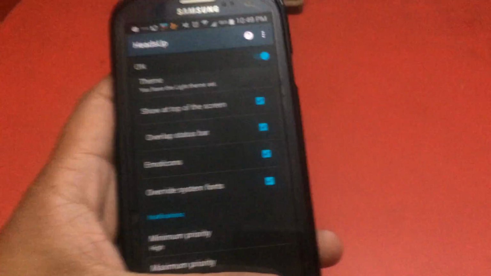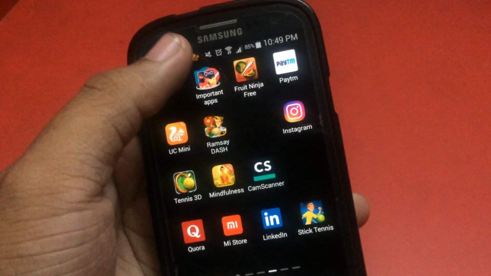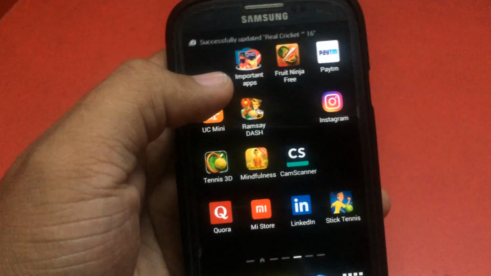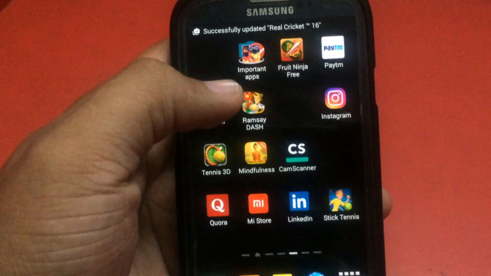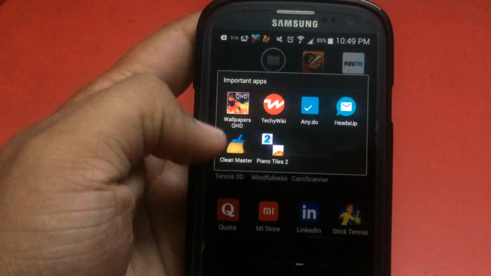The fourth app which we would be using is known as Heads Up. This is a notification app, in which a notification bar would come from the upward direction. If I get any message or anything, if I set it on, then it would show, and that is very great.